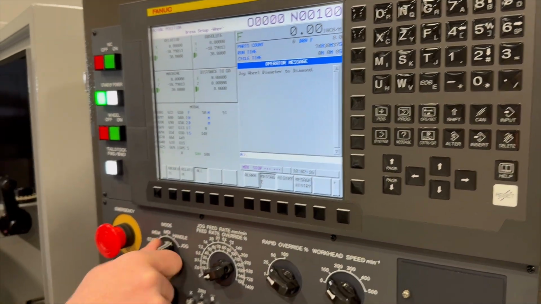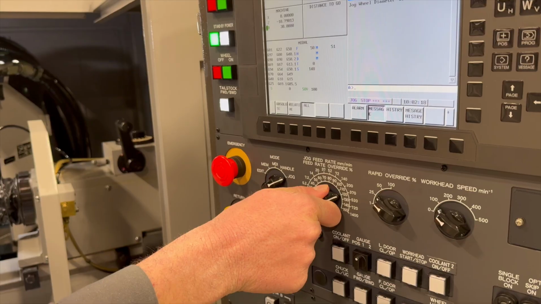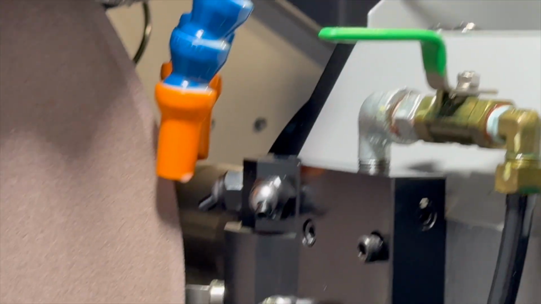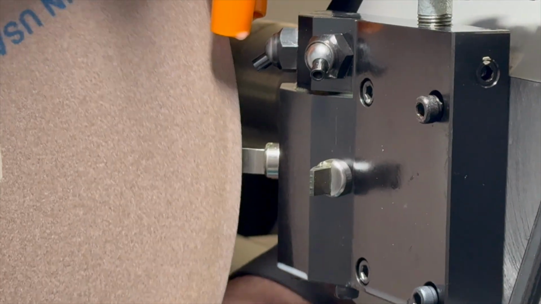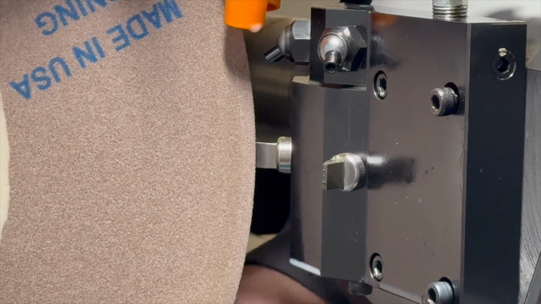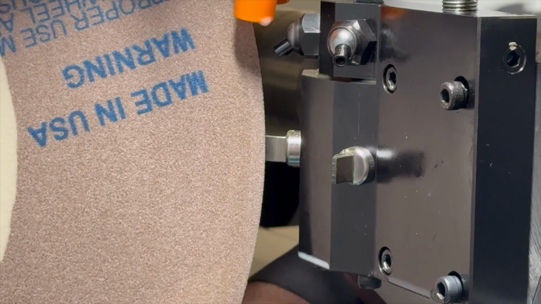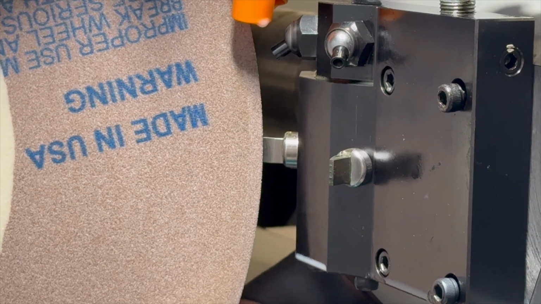So I'll switch modes over to jog. I'll turn up our feed rate and we'll start jogging the wheel towards the diamond. Off the OD. That's good there.